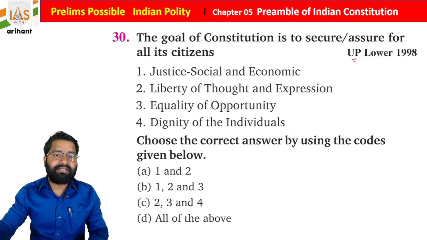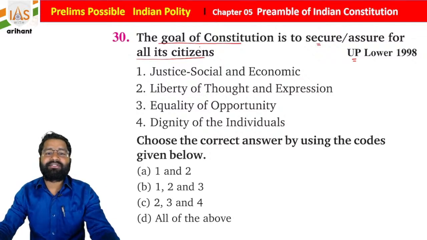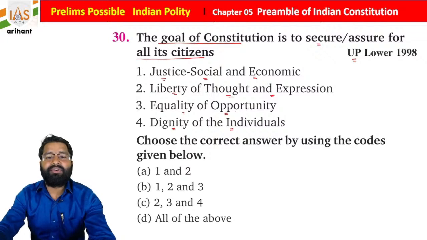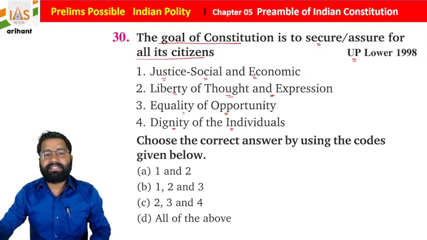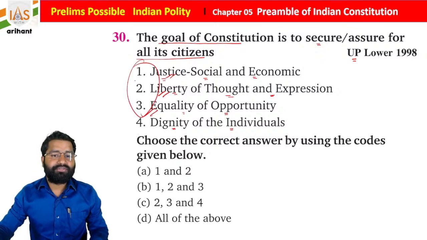UP Lower 1998. The goal of the Constitution is to assure for all citizens, what type of things are we securing and assuring for the citizen? Justice, social and economic, liberty of thought and expression, equality of opportunity, dignity of the individual. So what we see: justice, social, economical, political, liberty of thought, expression, belief, faith and worship, equality of opportunity and dignity of the individual. So these are all correct.